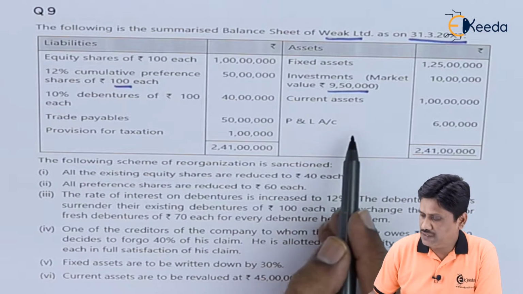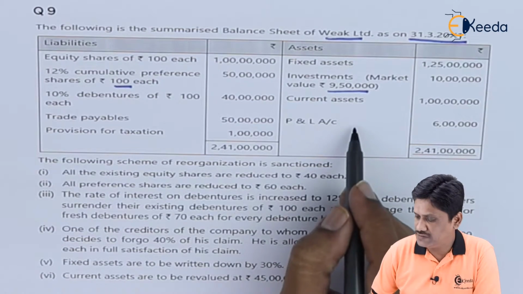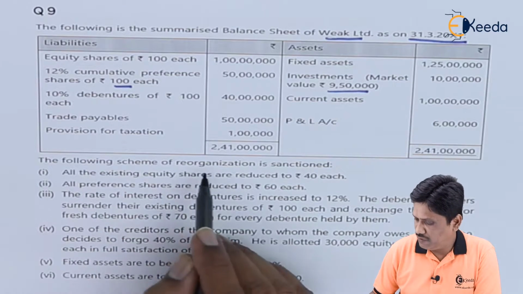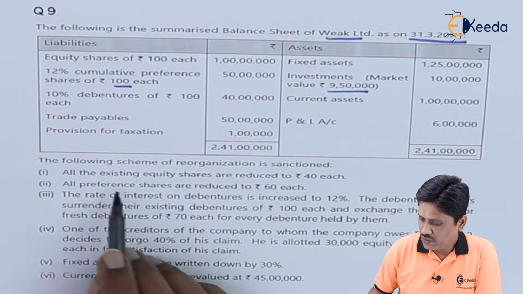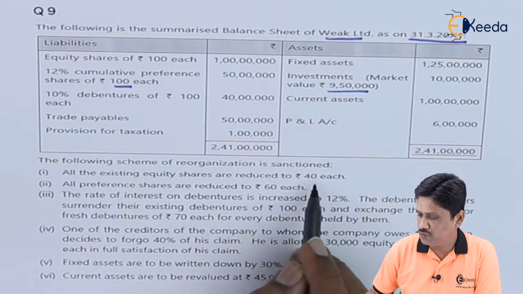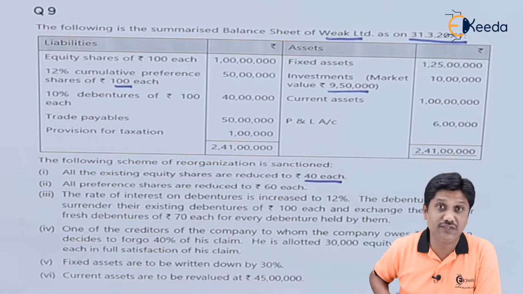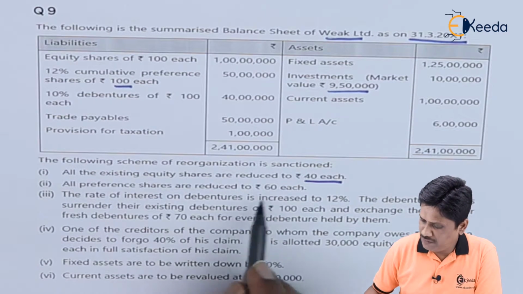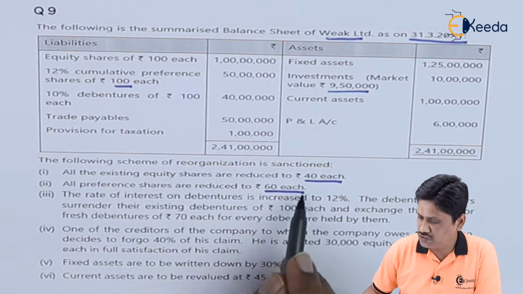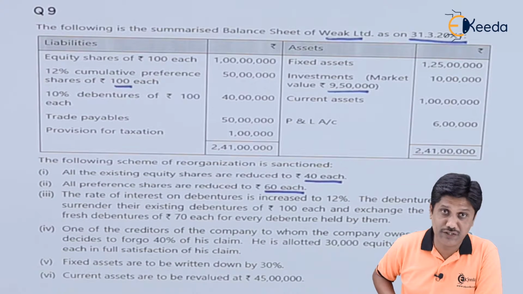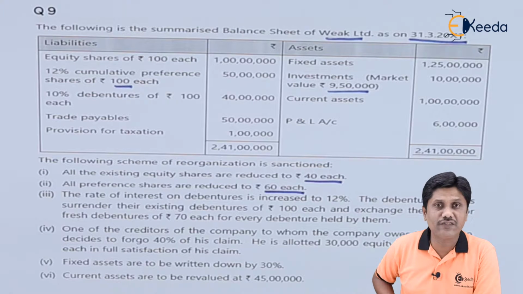Profit and loss account debit balance, our main target is to write off this. Following scheme of reorganization is sanctioned. All existing equity shares are reduced to rupees 40 each, so sacrifice is 60 rupees per share. All preference shares are reduced to rupees 60 each, so your sacrifice is 40 rupees per share. Whatever is sacrifice, we will transfer to our capital reduction account.